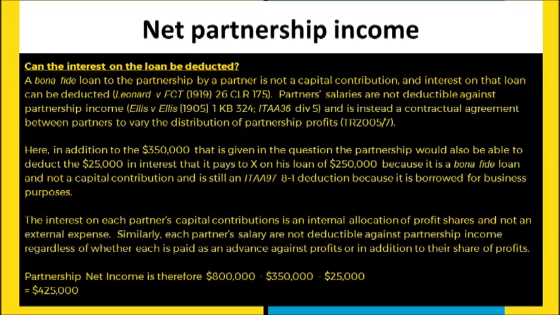as mentioned, the interest on each partner's capital contributions is just a reallocation of profit shares. So the net income is going to be $800,000, the gross income, less the stated expenses in the problem question at $350,000, less the $25,000 interest on this loan, so $425,000.